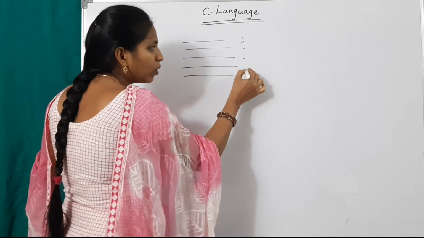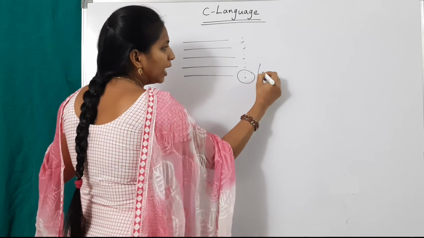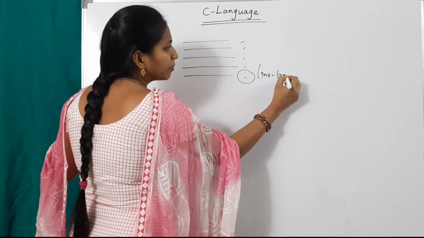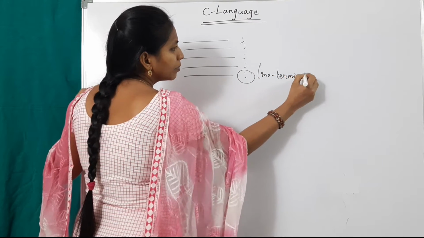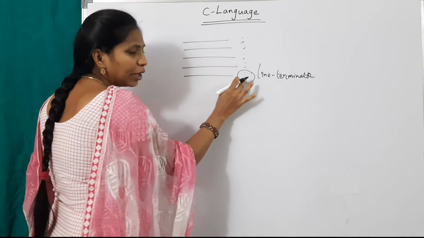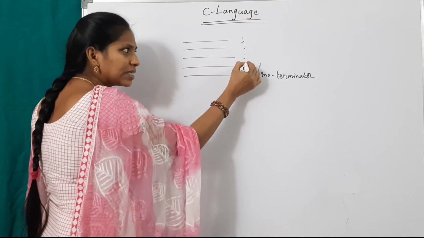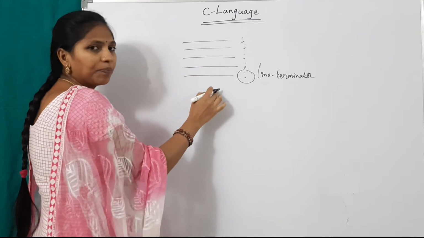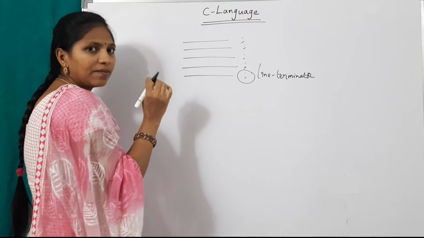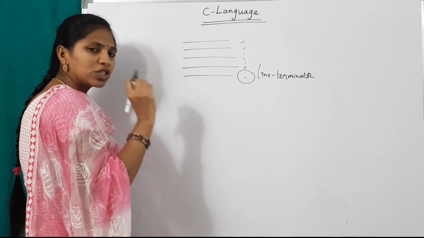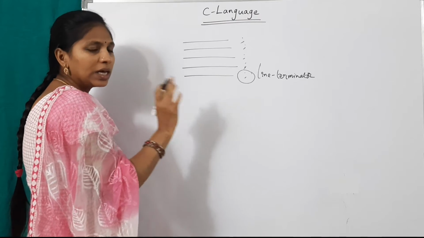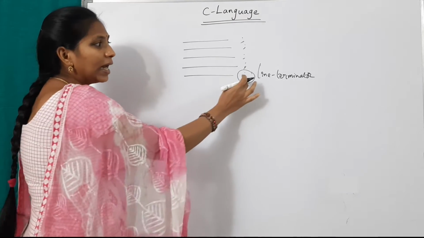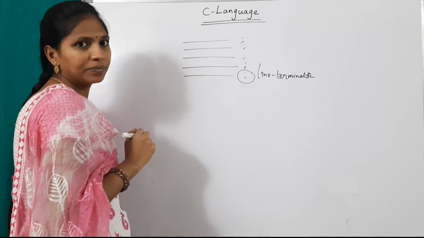This semicolon symbol is called a line terminator. It terminates this line, and this semicolon terminates this line. That is called a line terminator.